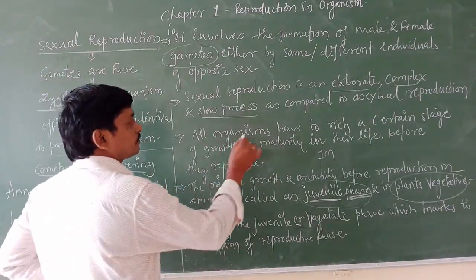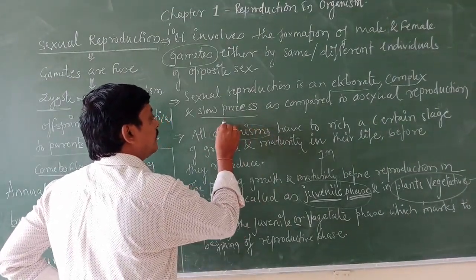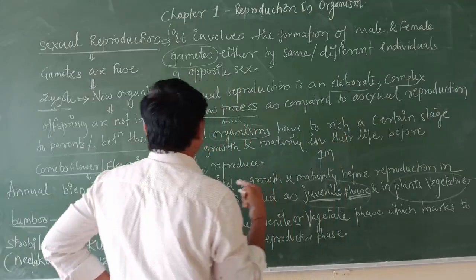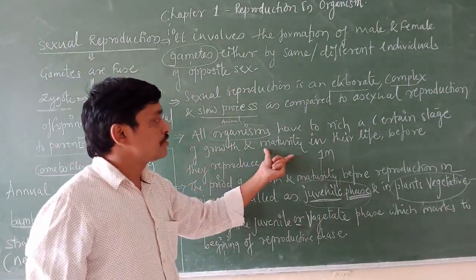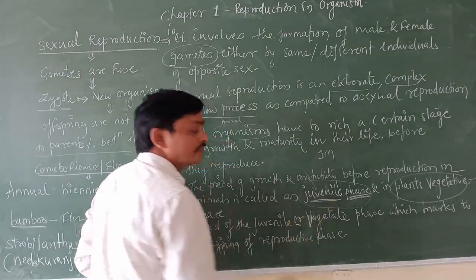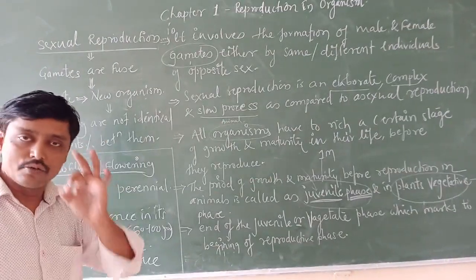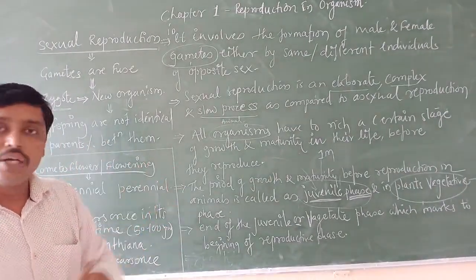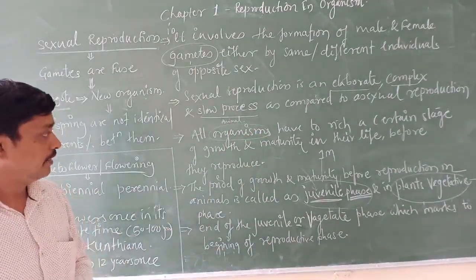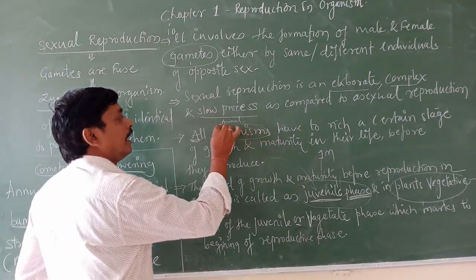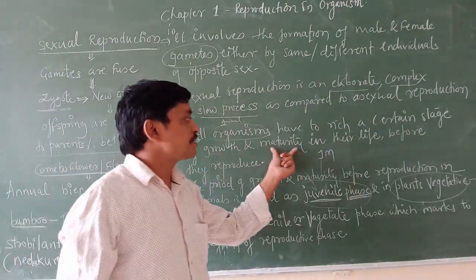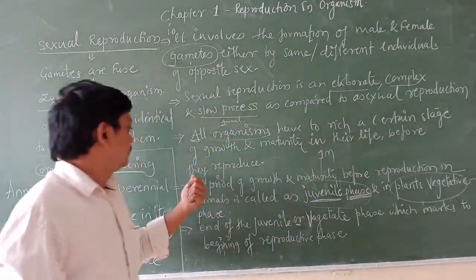Here, instead of organisms, you should write animals. All the animals have to reach a certain stage of growth and maturity in their lifespan before they reproduce. That is what we call the juvenile phase. You must write this in your notes. Watch the video and write separately, and then write the question and answer. Similarly, write plants: all plants have to reach a certain stage of growth and maturity in their life before they reproduce.